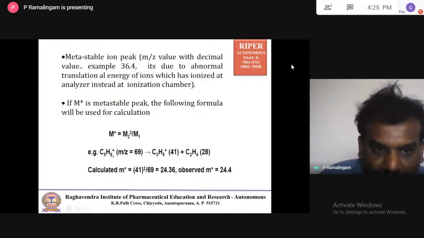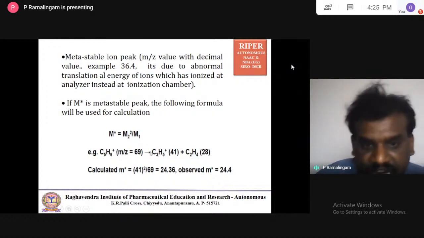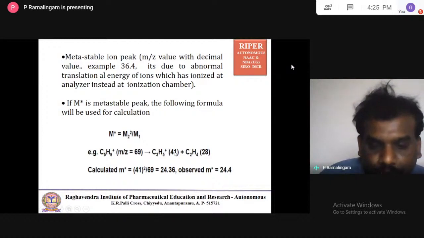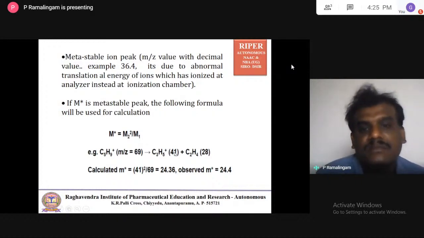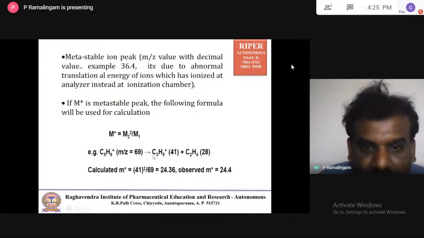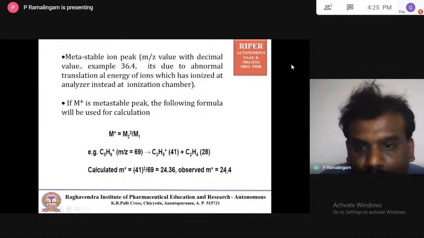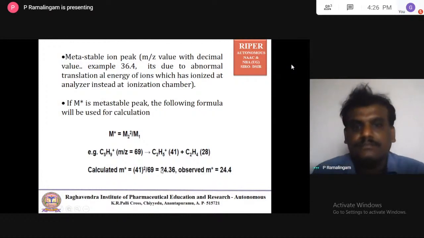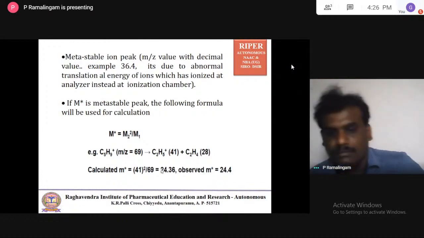So this is M1 and this is M2. How do we calculate for this transition, where the m/z value of 69 is converted into 41? You take 41 whole square by 69, which gives 24.36. It is observed at 24.4. So this is called the metastable ion.